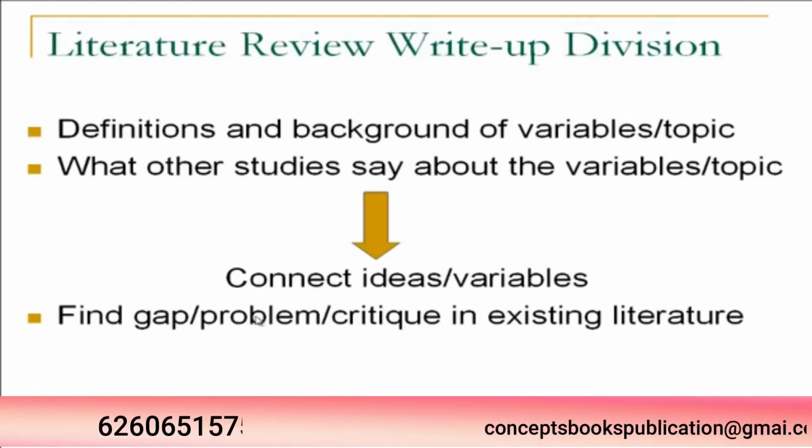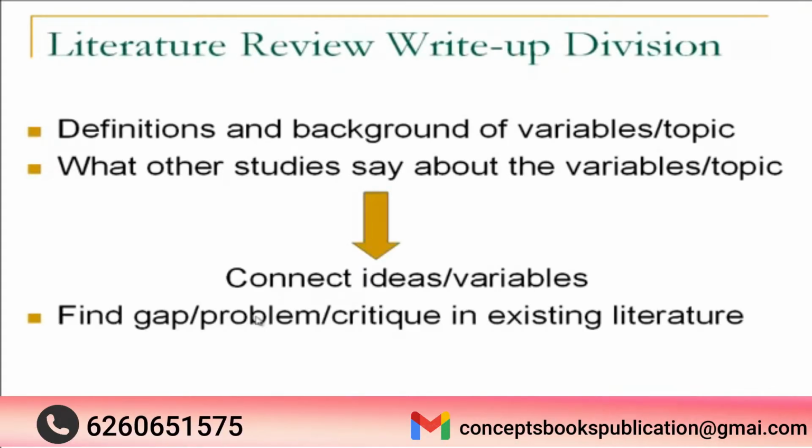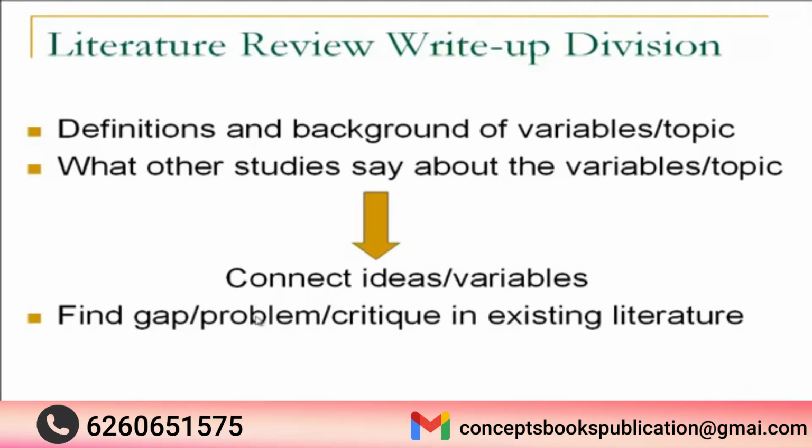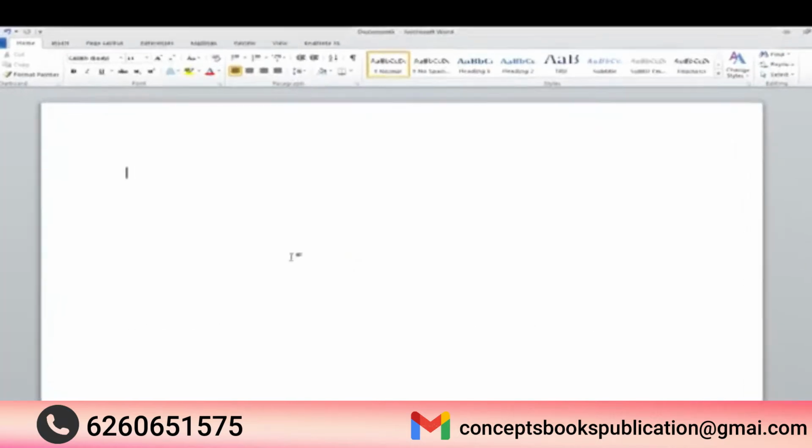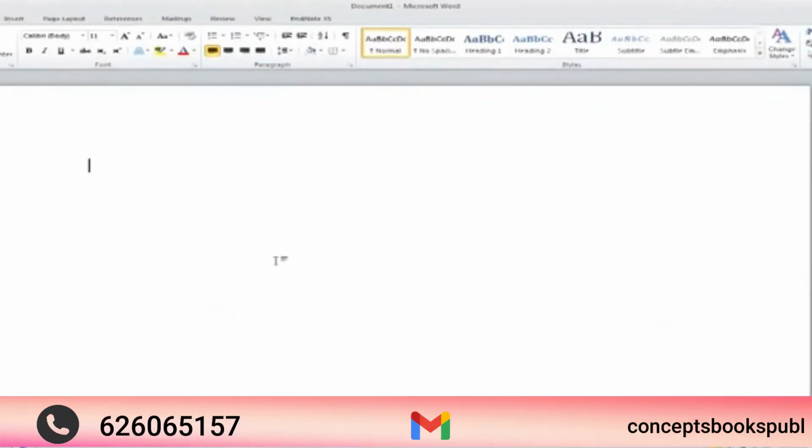First is definition and background. Second, what other studies say about the relationship of these variables, which eventually helps me to connect my ideas. Third is to find a gap in existing literature, if any. Let's write a literature review. We will start with definitions of variables and their background.